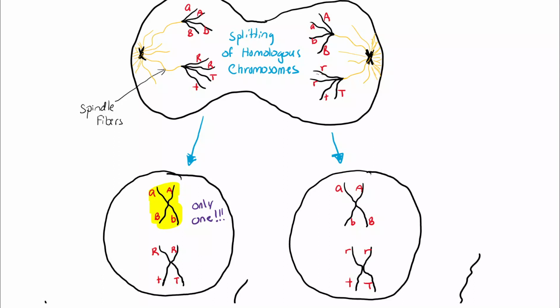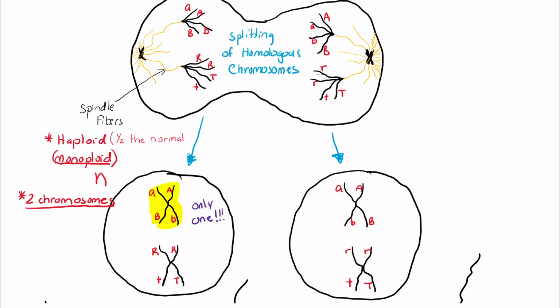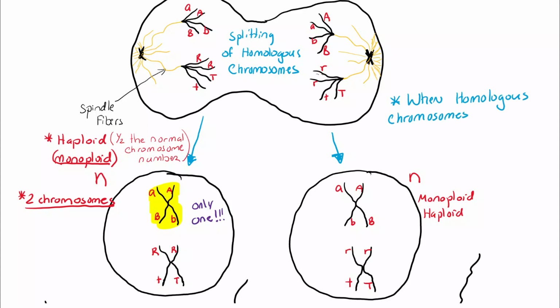Therefore, the splitting of homologous chromosomes created monoploid cells. And look at the number of chromosomes. There's only 2 chromosomes in this cell now, or both these cells. Therefore, they're also known as haploid, meaning they have half the number of normal chromosomes. So, how do you go from a diploid to a monoploid cell? When homologous chromosomes split, that will create monoploid cells.